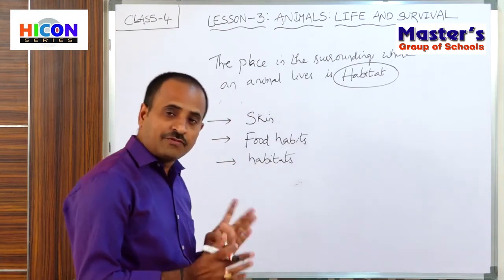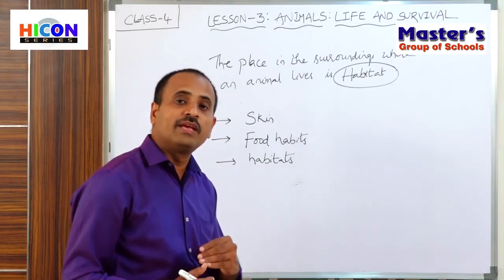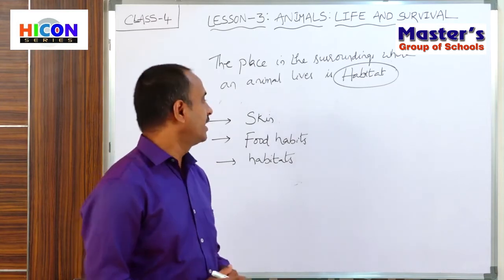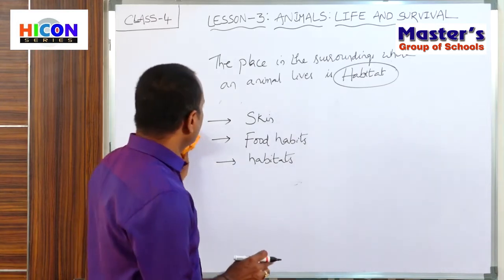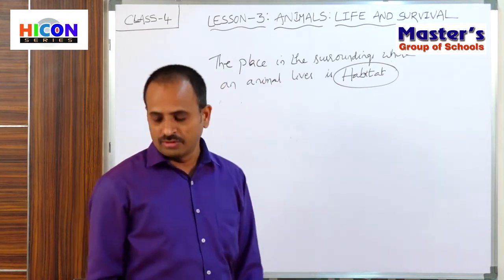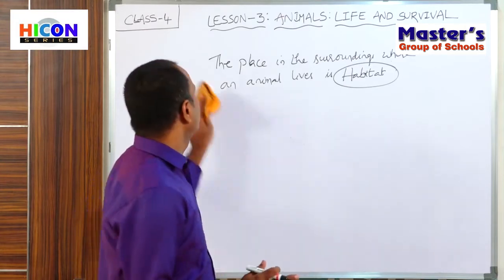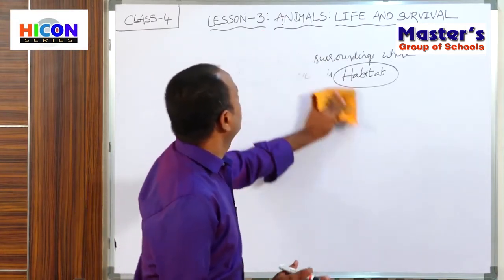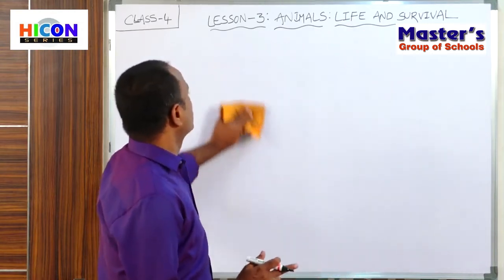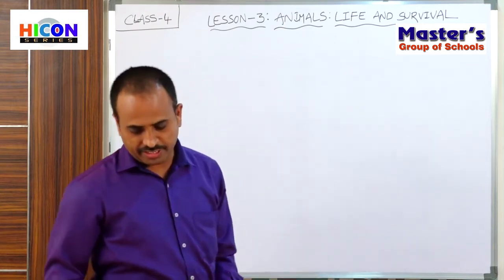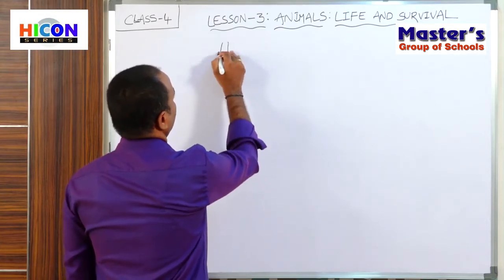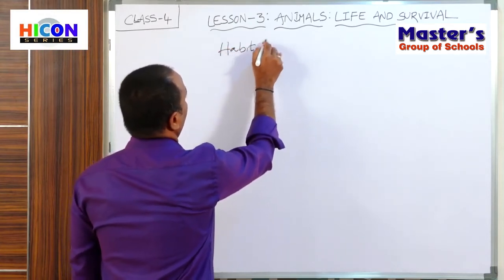Now, we will classify the animals based upon their food habits. Based upon their food habits and based upon their habitats, the animals are classified into types. First we take habitats and next we take food habits.